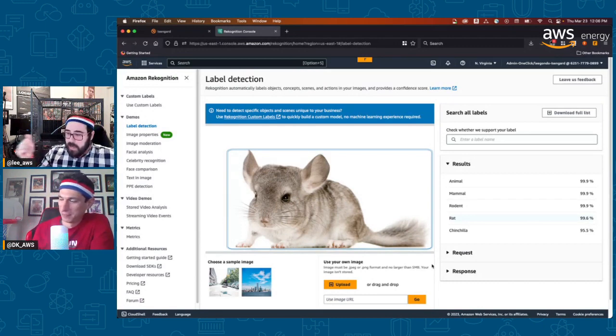But what I think is cool, so animal, mammal, rodent, and this is a bit of a niche animal, right? And very, very close, deciding between one or the other, but there you go. It picked rat in this particular case. Let's try another.